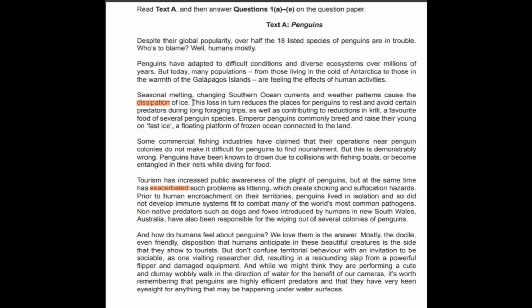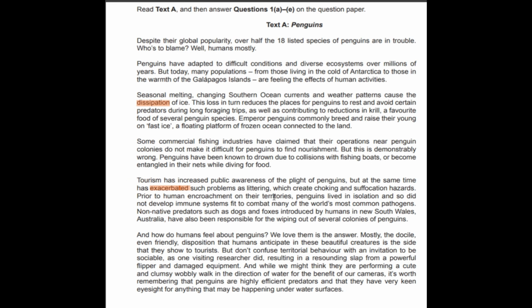So let me take you to the text. The 5th paragraph is this one. Let me just read it. Tourism has increased public awareness of the plight of the penguin. So what are we looking at? Basically, we're finding threats other than commercial fishing, right? But at the same time, it has exacerbated such problems as littering. Littering is one of the problems, right? It's a threat which creates choking and suffocation hazards. So this is the problem. Littering is the problem, and tourism can cause this, right?